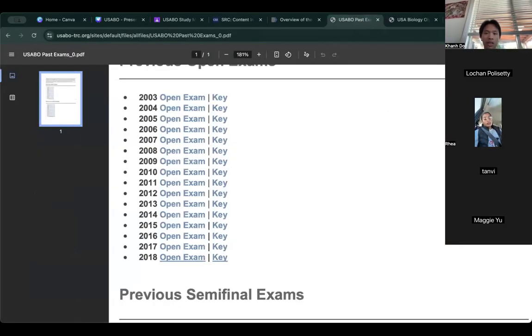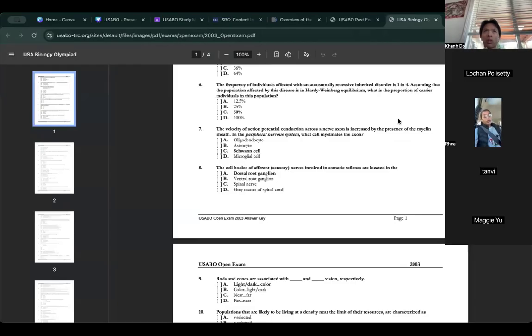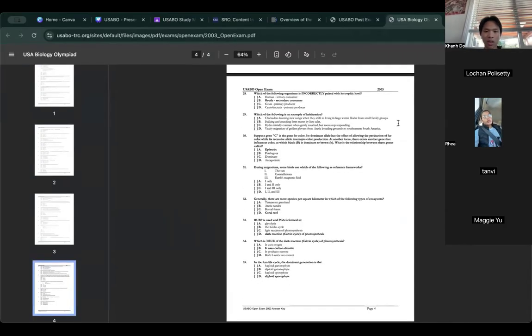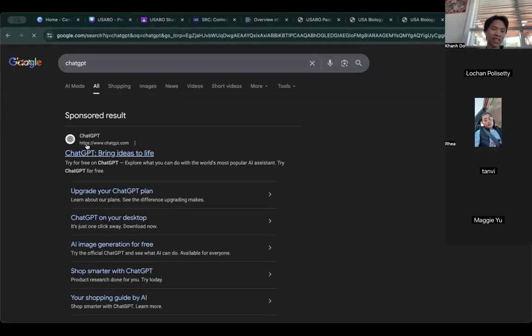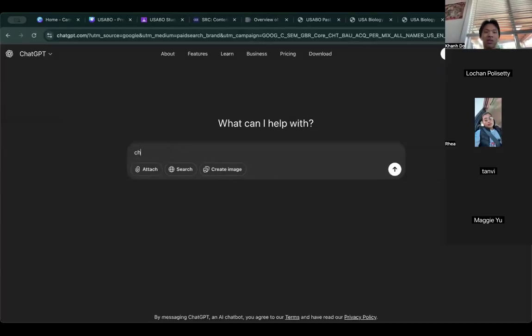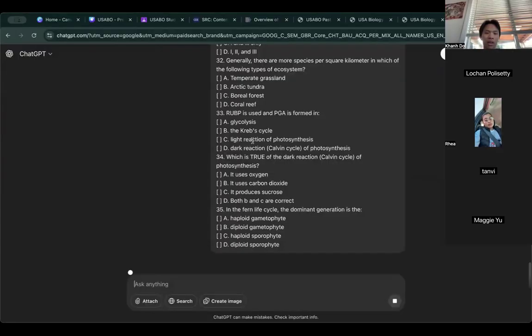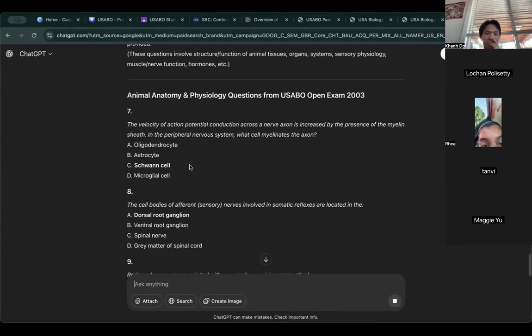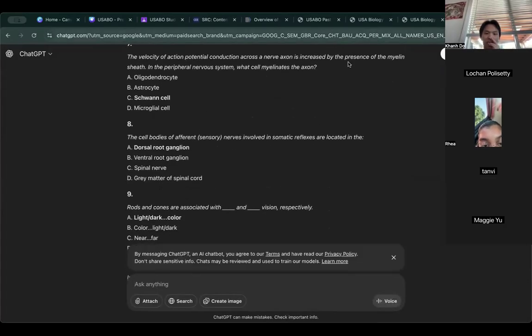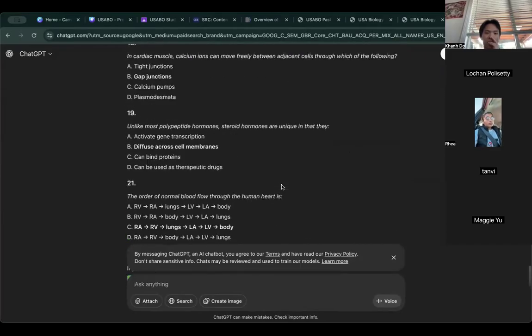What you can do, if you want to focus on one section at a time and get just that type of question from an exam, is copy this and, only if you want, use ChatGPT. You can go here and say, choose all questions from the animal anatomy section, and paste the exam. It should give you those questions so you can focus on a single section at a time. That's just one thing you can utilize.